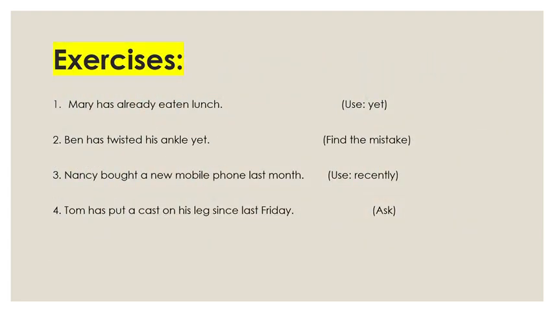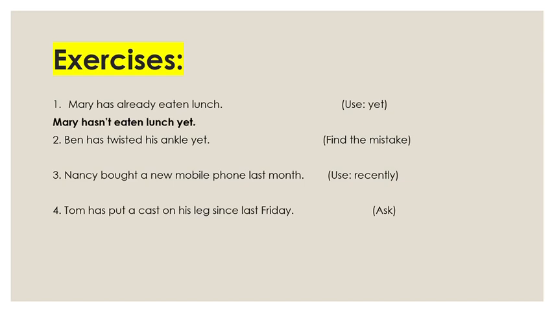Okay, here we have some exercises about present perfect. Let's check them together. First question, we have Mary has already eaten lunch. It wants us to use yet. We said before that we use yet in negative sentences at the end of the sentence. So it should be Mary hasn't eaten lunch yet. Like this.